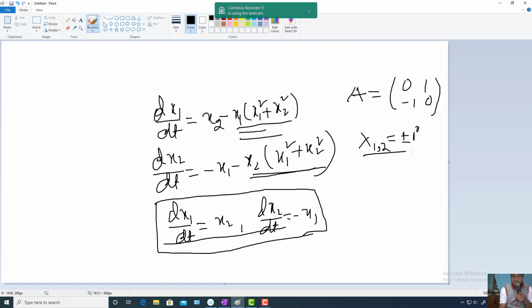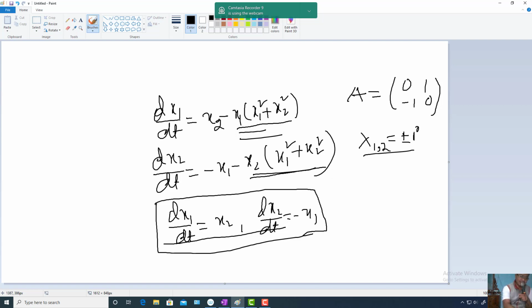If the eigenvalues are purely imaginary, then the solution curves x1 and x2 are circles. Eliminating time, the phase curve, the relation between x1 and x2, will be a circle. Therefore the fixed point is a center, and that is stable.